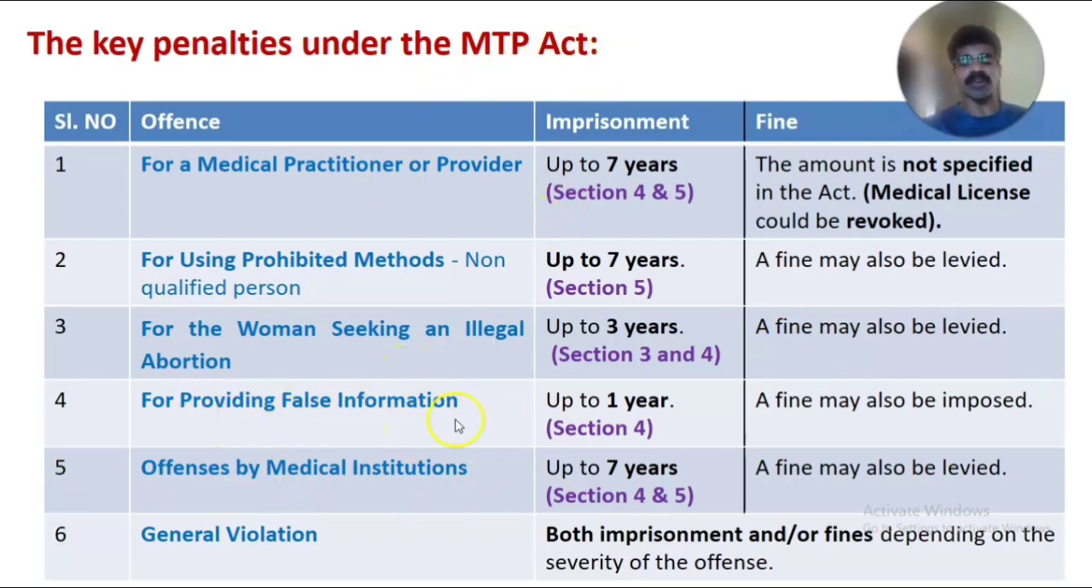Then fourth one is for providing false information in relation to the MTP Act to the public or anyone. The imprisonment is up to 1 year under section 4, and a fine may also be imposed on the particular person. Then fifth one is offences by medical institutions, hospitals or healthcare agencies. The imprisonment is the same as for the medical practitioner, up to 7 years under section 4 and 5. A fine may also be levied from the institutions, and the amount varies according to the jurisdiction and the severity of the violation.